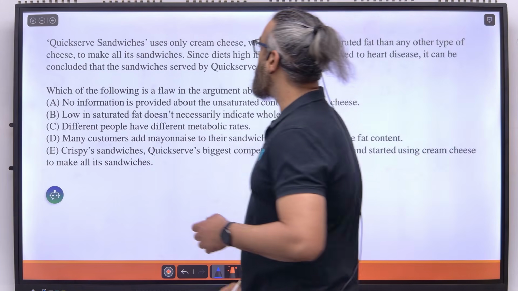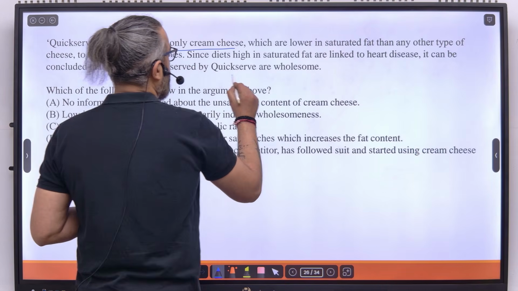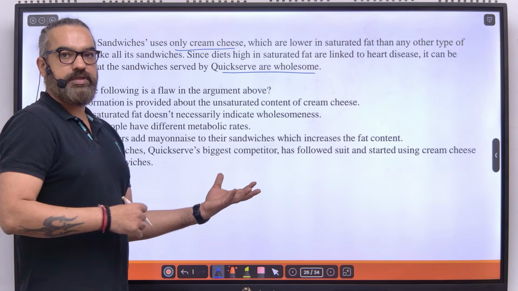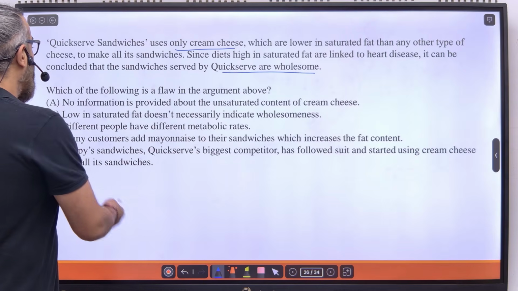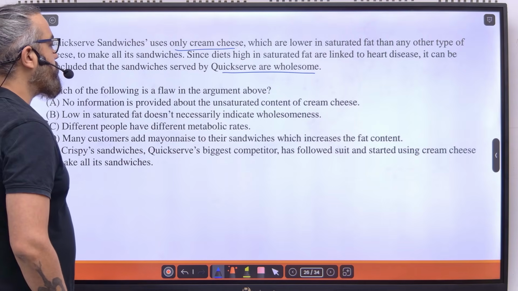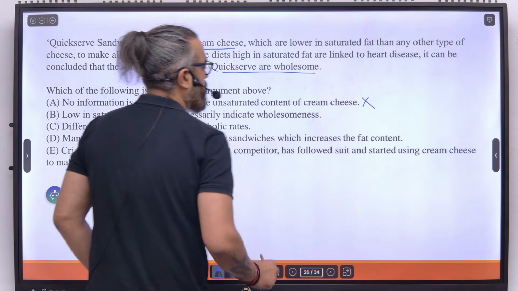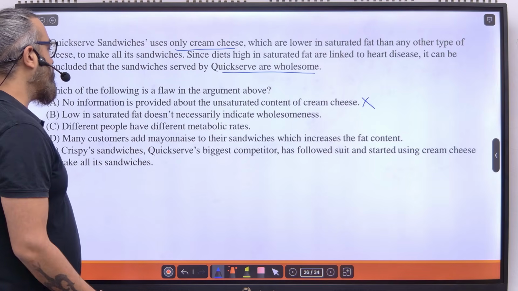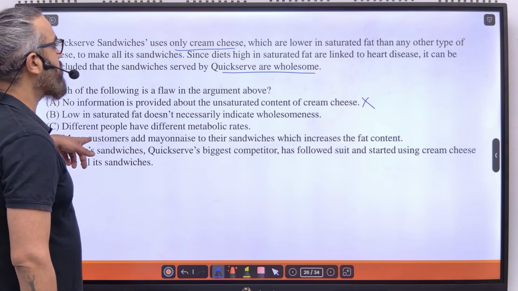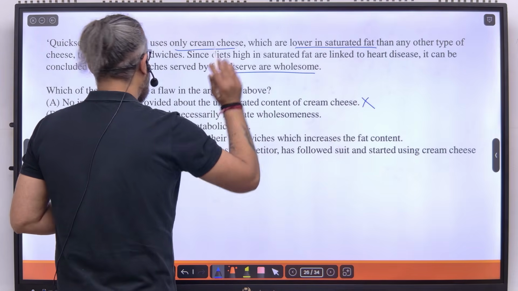What are we saying? They use only cream cheese. On this basis, we are saying they are wholesome. Just because they use cream cheese, we are saying they are wholesome. Okay. What is the flaw in the argument? No information is provided about the unsaturated content of cream cheese. We are not concerned with the unsaturated content. Okay. Low in saturated fat doesn't necessarily indicate the wholesome. Yes, exactly. We are saying they are lower in saturated fat and that's why they are wholesome.